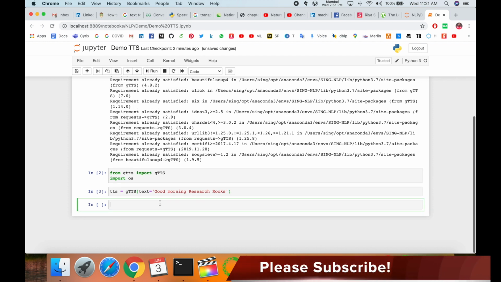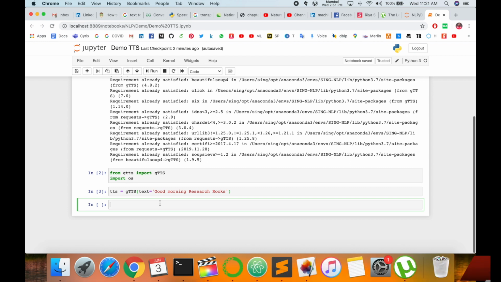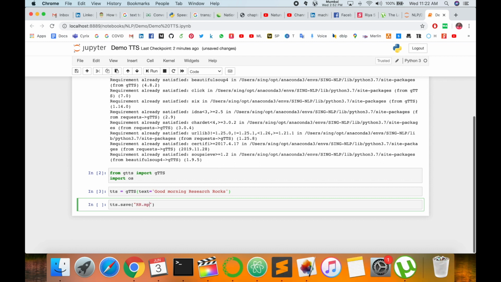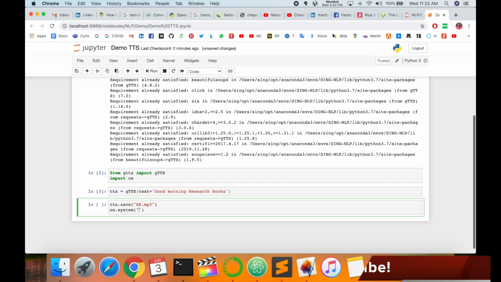So this text is executed properly, and now to store this file, tts.save function, double quote, and I store this file with the name rr.mp3, and to run it, os.system in brackets, double quote rr.mp3, and then execute.